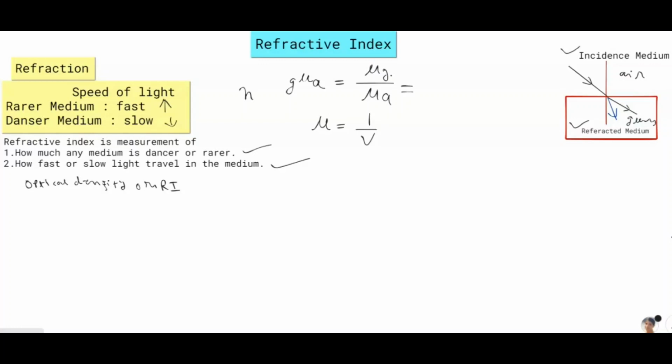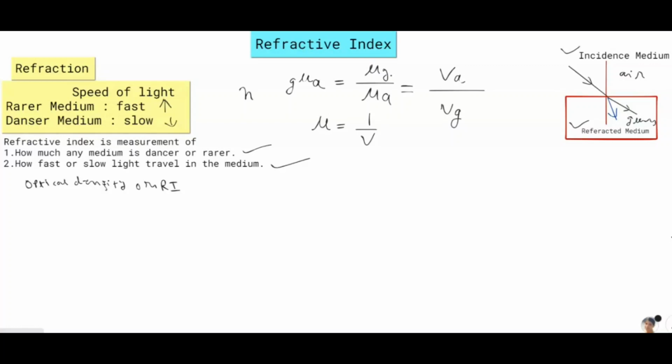If we have to write the formula in terms of the speed of light, we know that refractive index is inversely proportional to velocity or speed of light. So for the refractive index of glass, we will use the speed of light in air over the speed of light in glass. It will be inversely proportional.